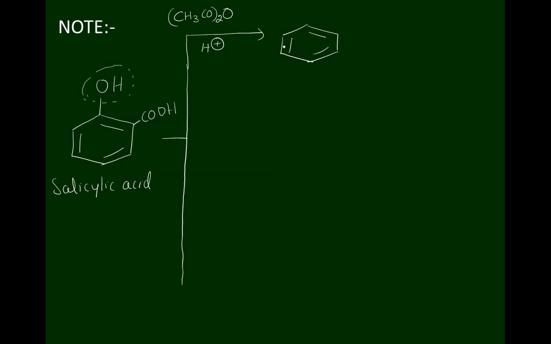This OH group now gets converted into O, C double bond O, CH3. Phenyl acetate ester is obtained. COOH is there. Therefore, ortho-acetoxy benzoic acid is obtained. Commercially, it is called aspirin.